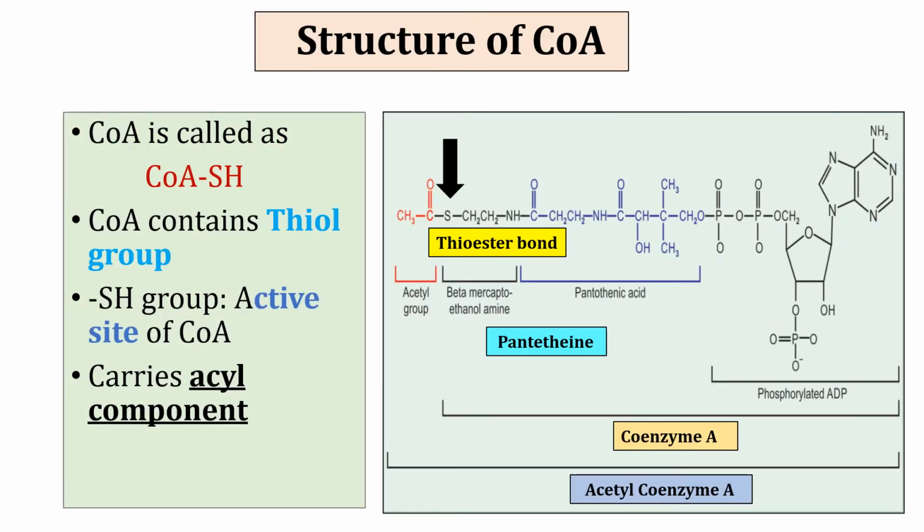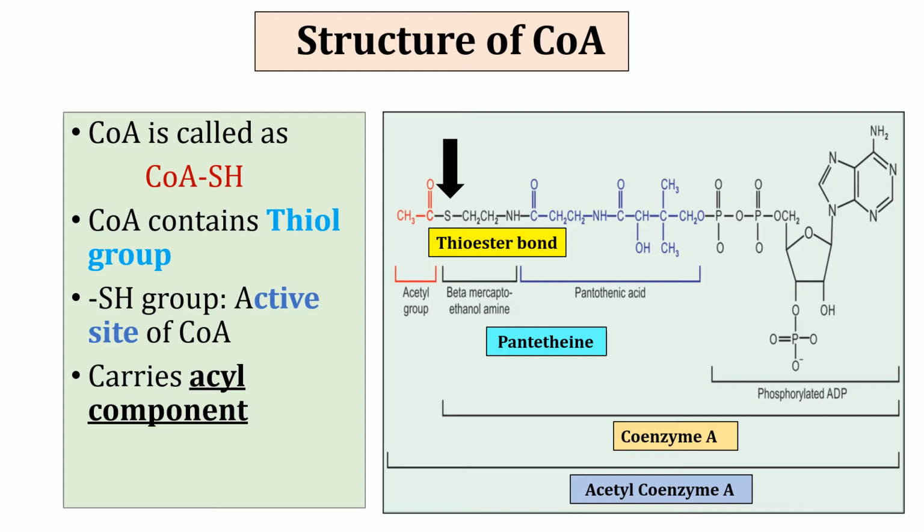This slide shows the structure of coenzyme A, which contains pantothenic acid in its structure, but it is present in the form of pantethene. Here in this diagram you can see that pantothenic acid forms phosphopantethene by reacting with cysteine and by attaching a phosphate group. The purple part is pantothenic acid and it is attached with one phosphate group and with beta mercaptoethanolamine.